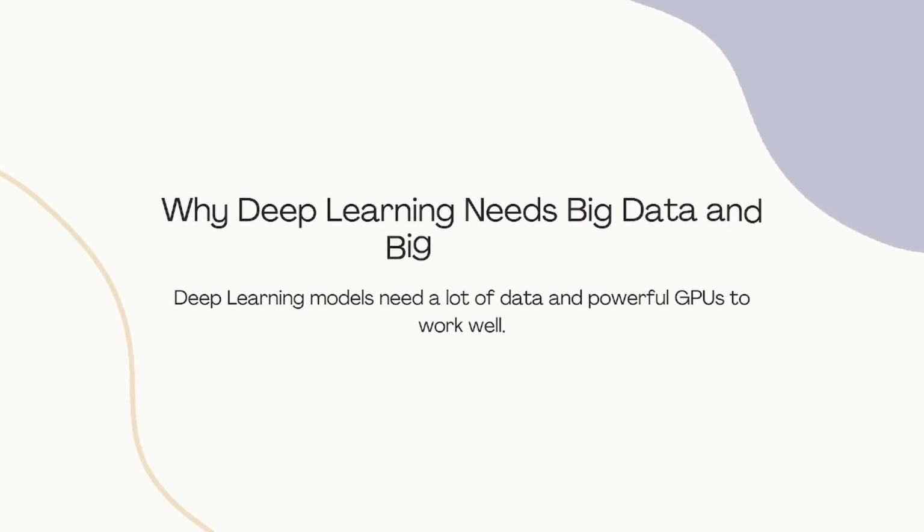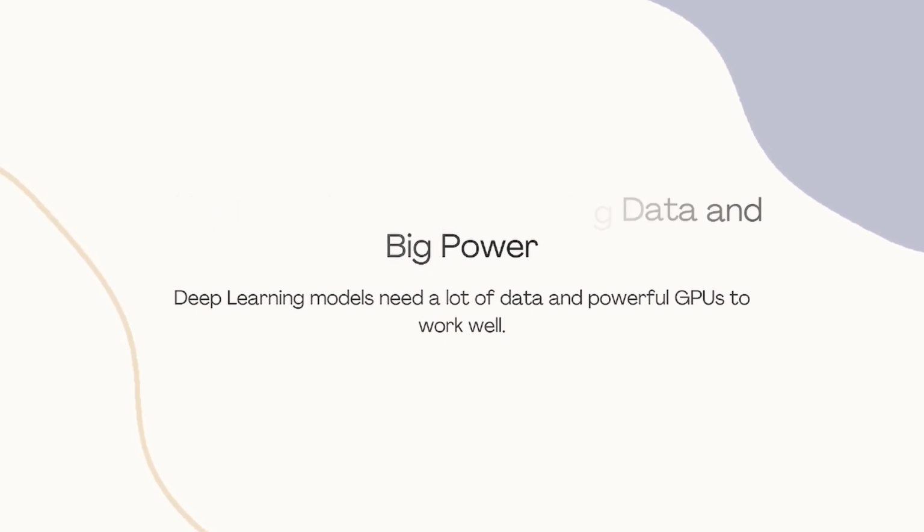because they have millions of parameters to adjust and learn. That's why companies like Google, Meta, and OpenAI have massive data centers to train these models. What can deep learning do? Here's where deep learning shines.